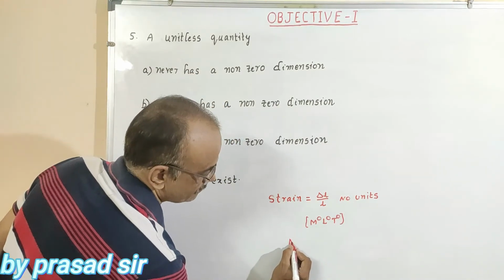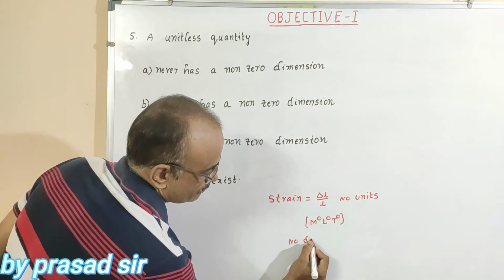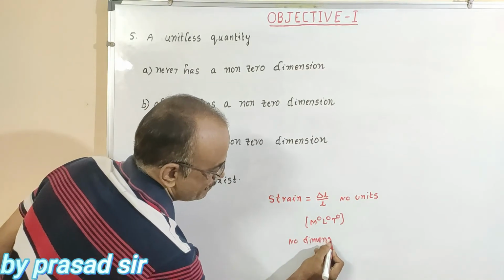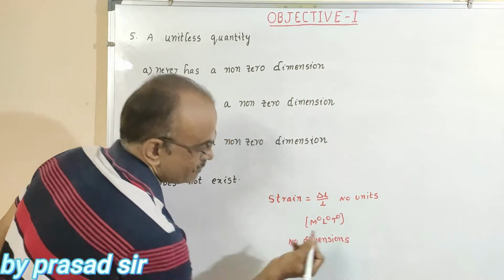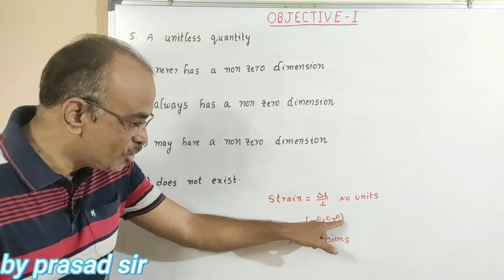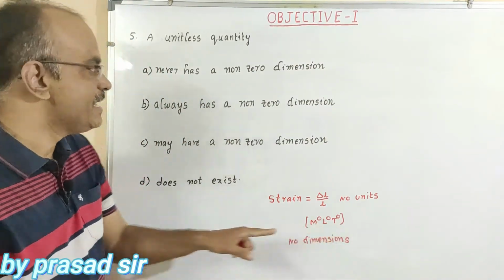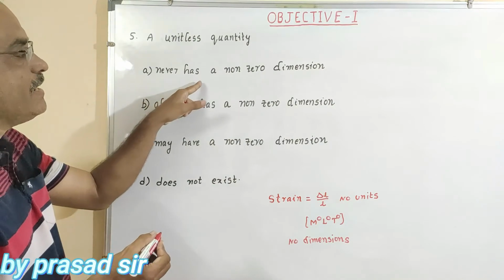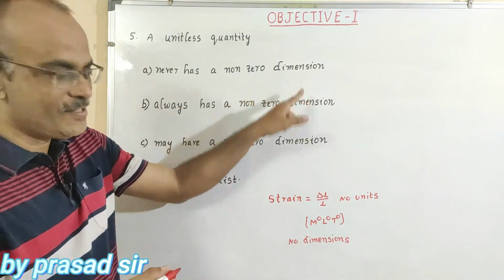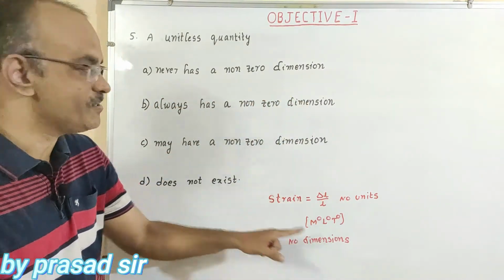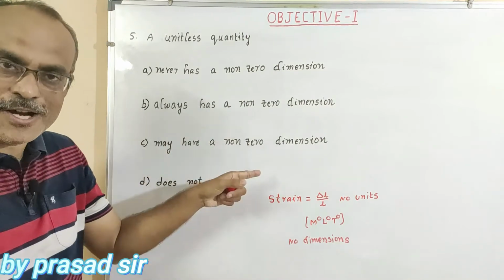This is no dimensions. So that means here 0 dimensions. Here what they ask, never has a non-zero dimension. So here we got 0 dimension. So always is not possible.